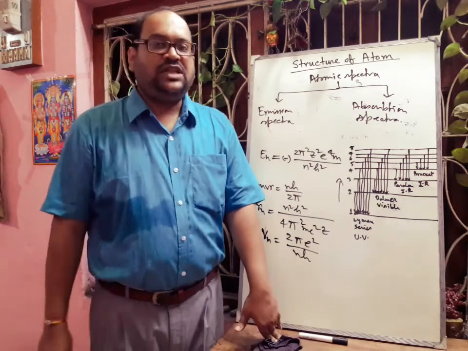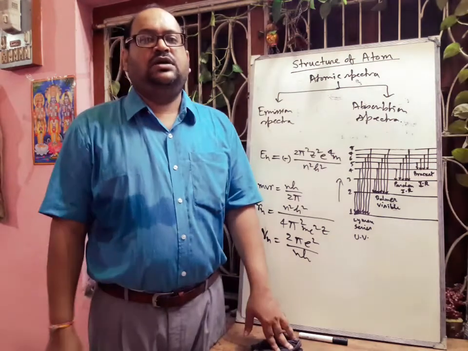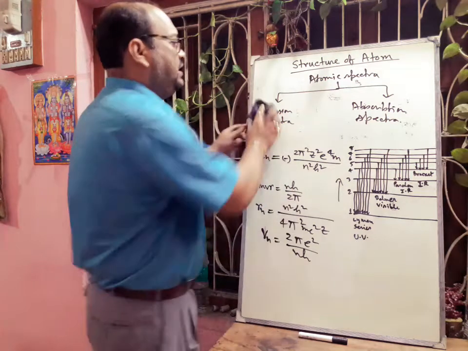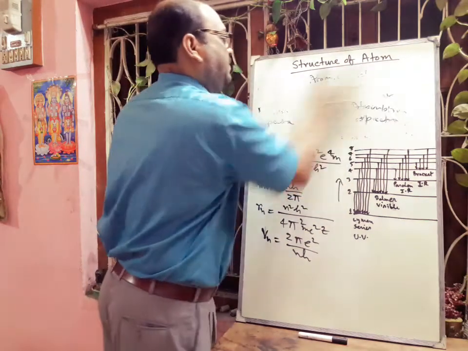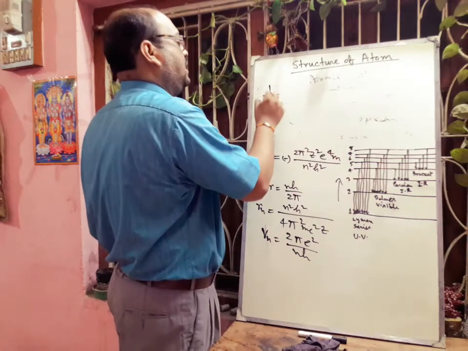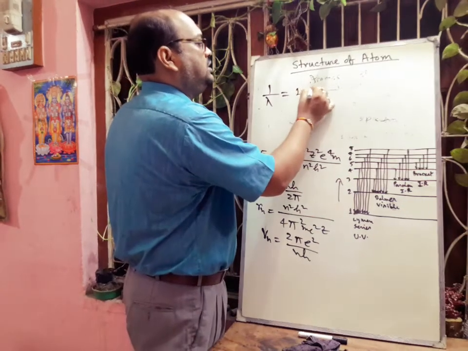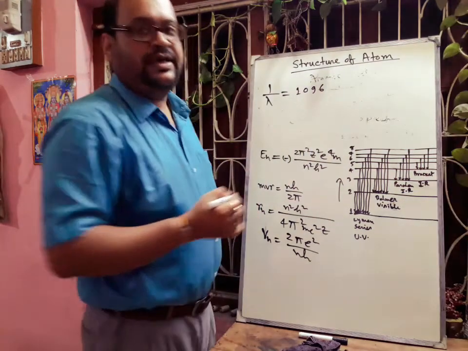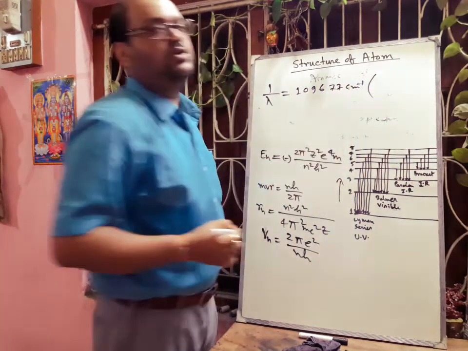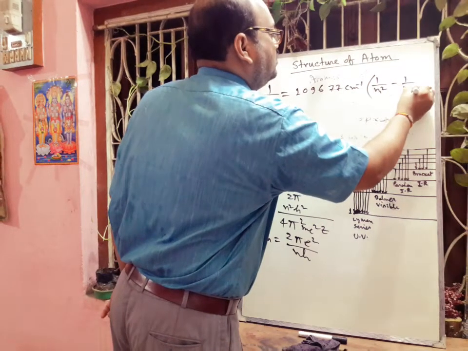Generally this type of spectrum obeys one equation, called the Rydberg equation. The Rydberg equation is 1 by lambda is equal to the Rydberg constant, whose value is 109677 centimeter inverse, into 1 by n1 square minus 1 by n2 square.